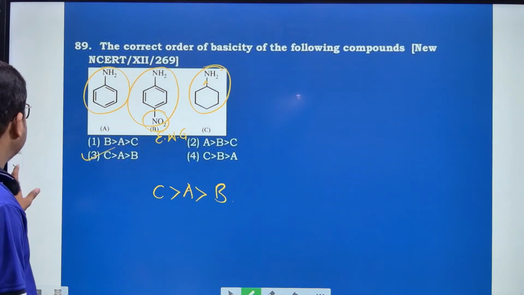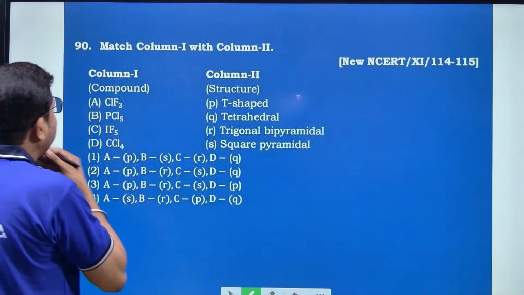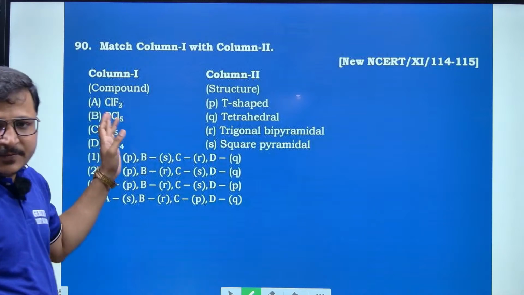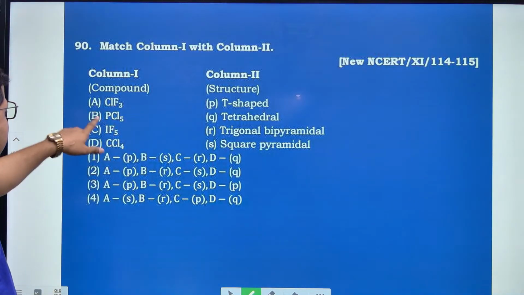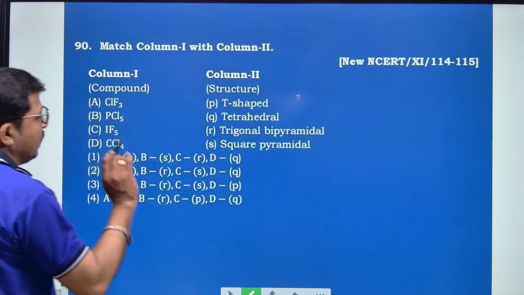And the last one is, here they have given matching of the compounds. Look here, ClF3, PCl5, IF5 and CCl4.